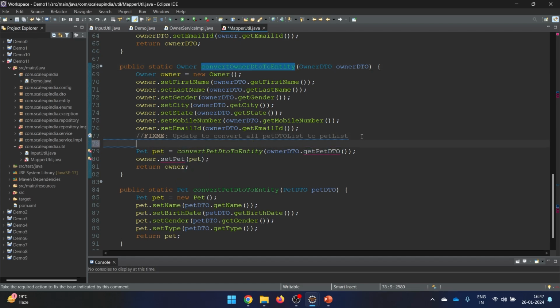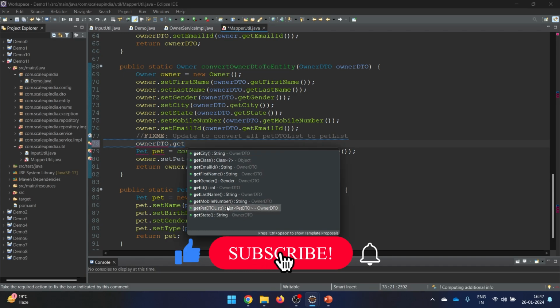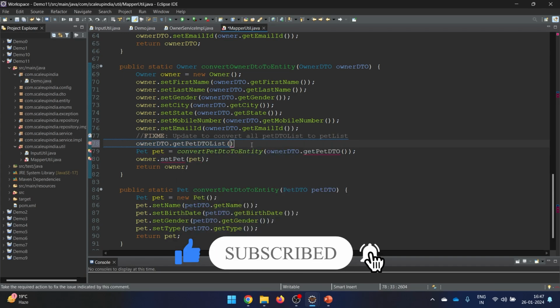So for this, what we can do is that we need to convert all the pet detail list to the pet list. So let's try to see how to perform the same. So we'll copy this particular part here, and here let's say pet detail list. So this is the one we are going to have. Now this list we need to map to the pets.